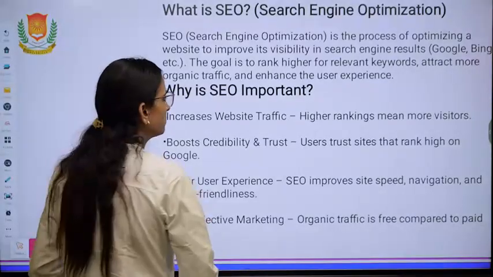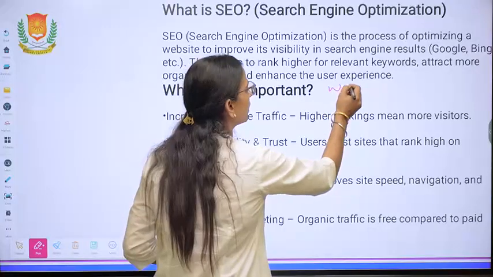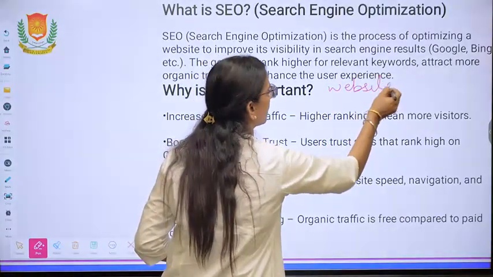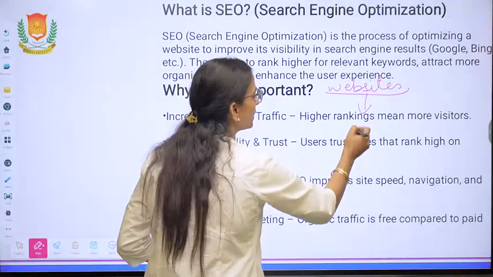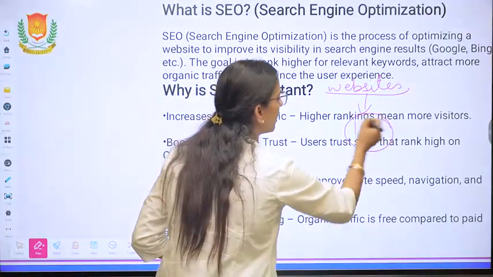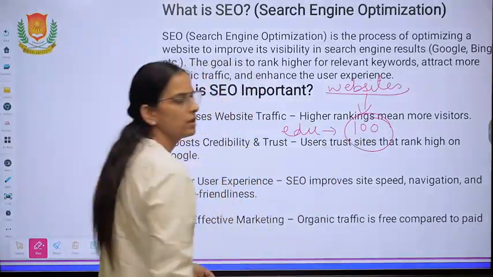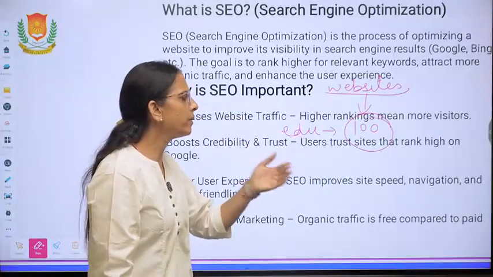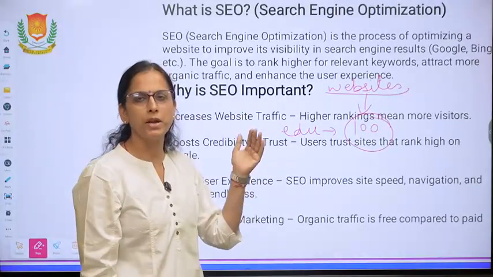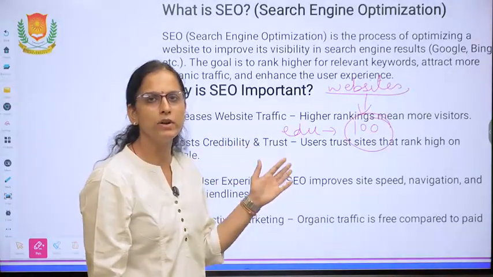Suppose people used to create websites, like three to four businessmen and web developers were creating websites. Suppose a person has created 100 educational websites, and many people were creating multiple websites on multiple topics: educational, commercial, social networking websites.